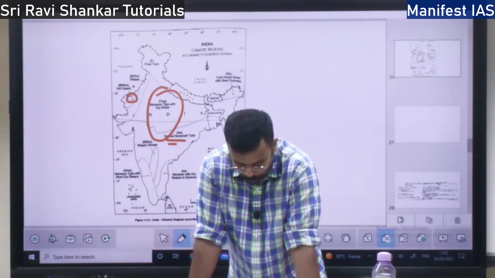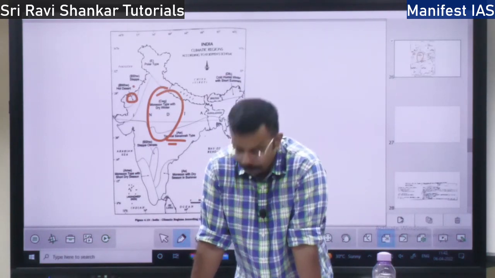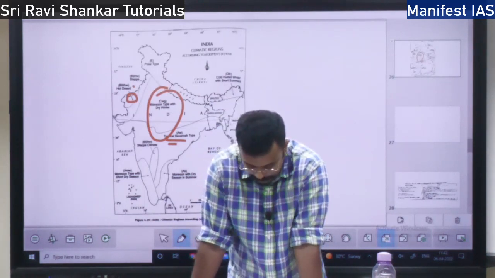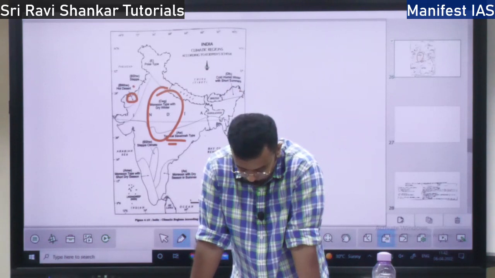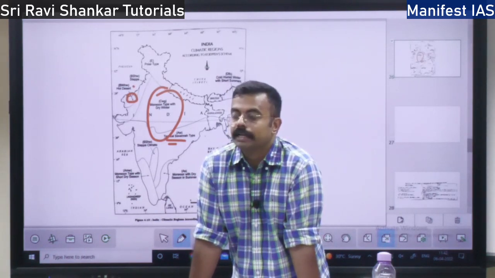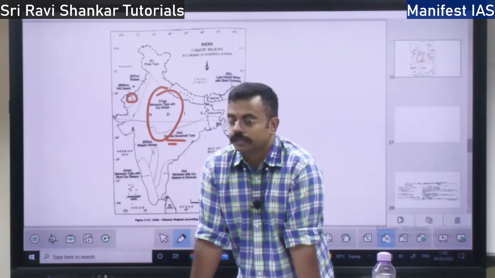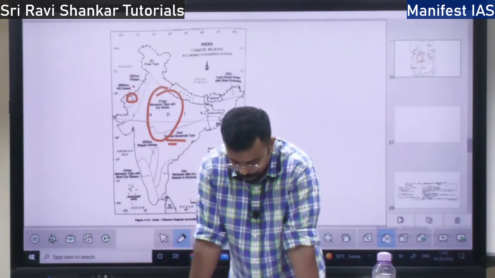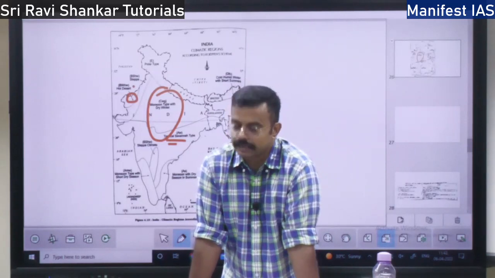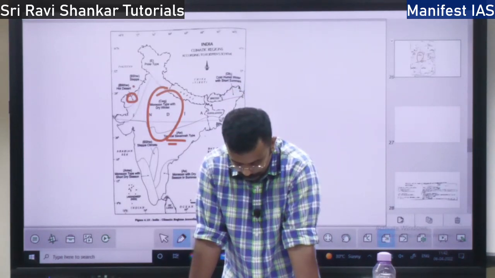In the tropical climate, the temperature will always remain above 18 degrees Celsius. In the warm temperate climate, in the cold season, the temperature will be below 18 degrees Celsius and above -3 degrees Celsius.